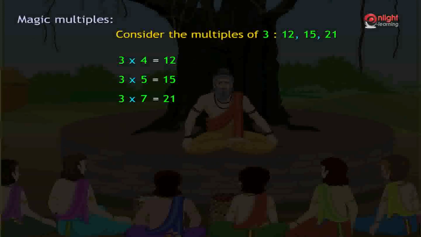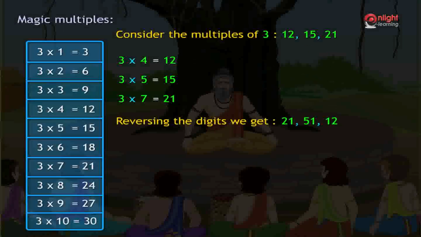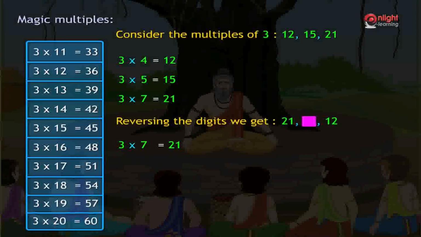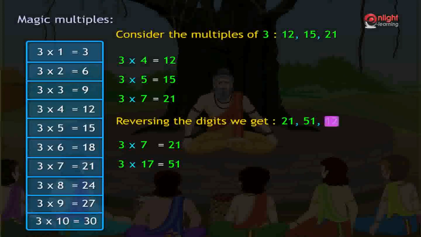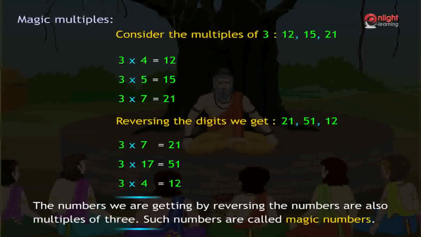Let me reverse these numbers 12, 15 and 21. We get 21, 51 and 12 respectively. We can easily check 21 is the 7th multiple of 3, 51 is the 17th multiple of 3 and 12 is the 4th multiple of 3. The numbers we are getting by reversing the numbers are also multiples of 3. Such numbers are called magic numbers.